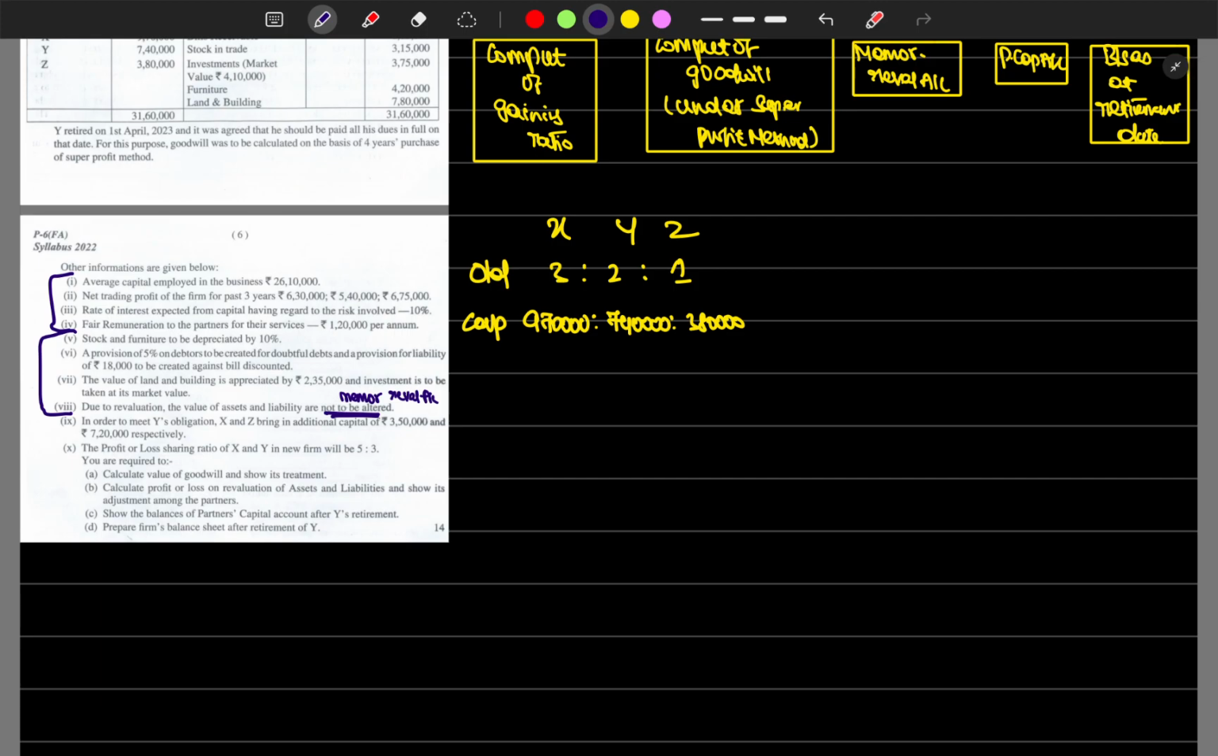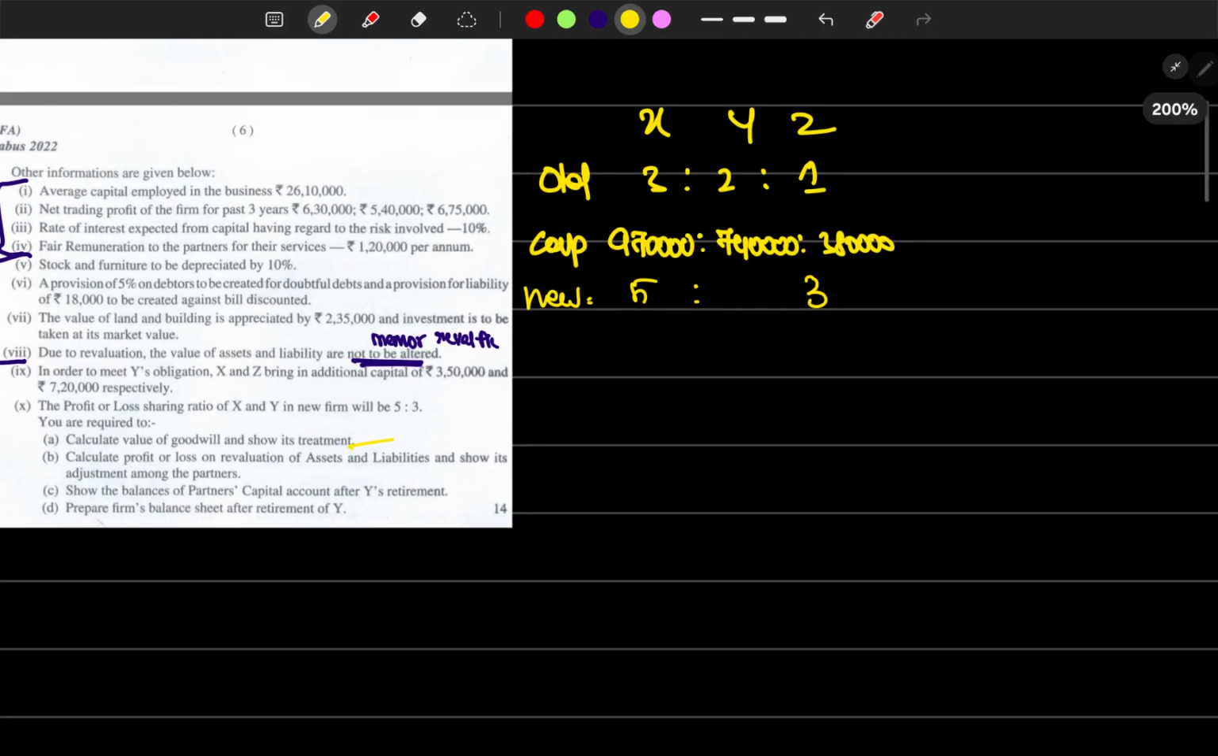In order to meet Y's obligation, X and Z bring in additional capital of rupees 3,50,000 and 7,20,000 respectively. They have brought the capital, and the new profit sharing ratio is 5 is to 3. They have asked us to compute the value of goodwill and show its treatment, the profit and loss on revaluation of assets and its adjustment among the partners, show the balance of partners' capital accounts after Y's retirement, and prepare the firm's balance sheet after retirement of Y.